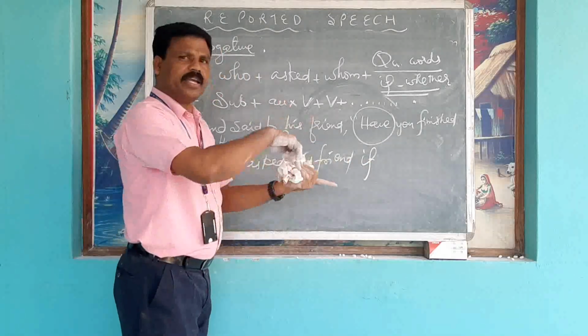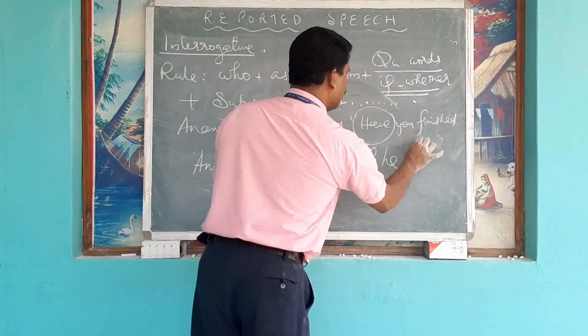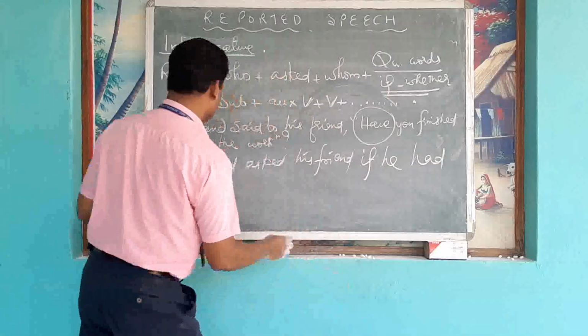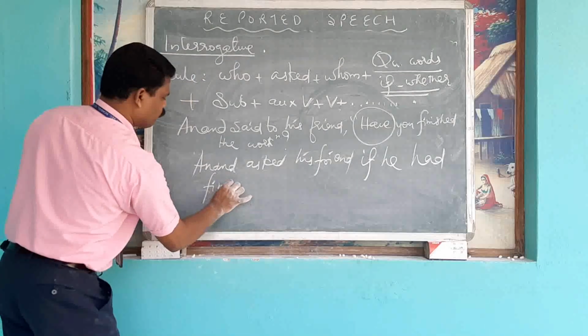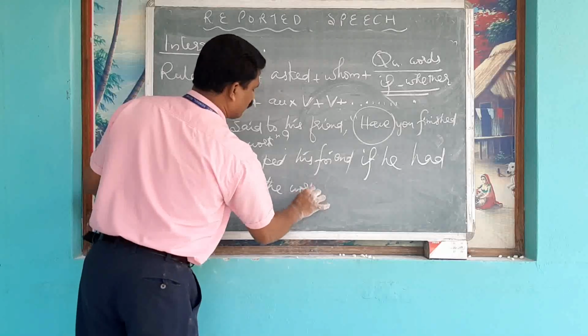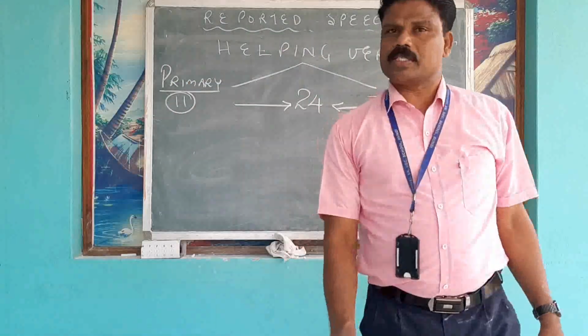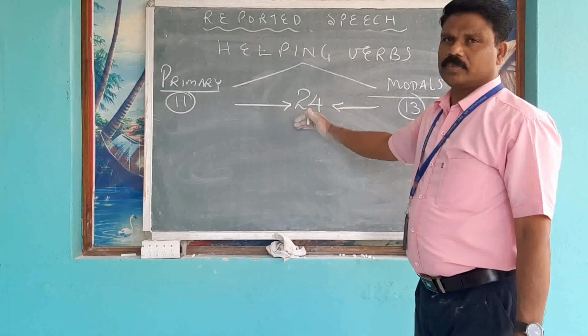Friend may either be male or female. So, you can add either she or he. Have changes into had finished the work.